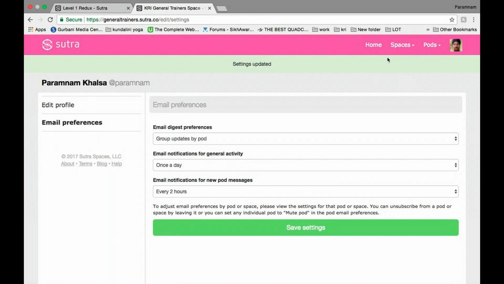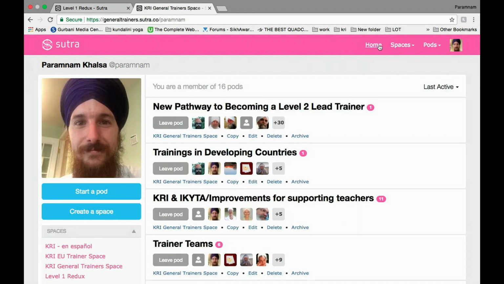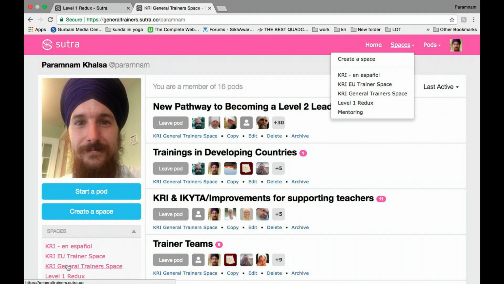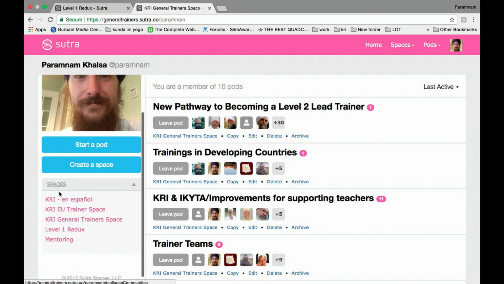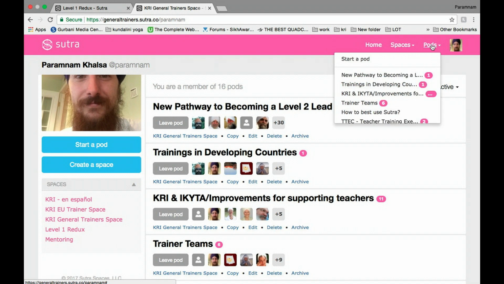Now, you may belong to multiple spaces like I said before. So to see the different spaces you belong to, you can click Home, and then scroll down here underneath Spaces. You can see the different spaces that you personally belong to and navigate them through those. Or you can click Spaces up here and click the space. Also, to see all the pods that you belong to, you can click Pods and see the different pods you belong to.